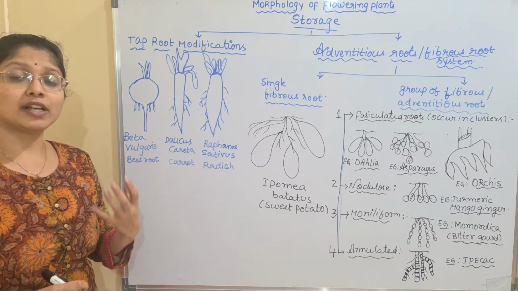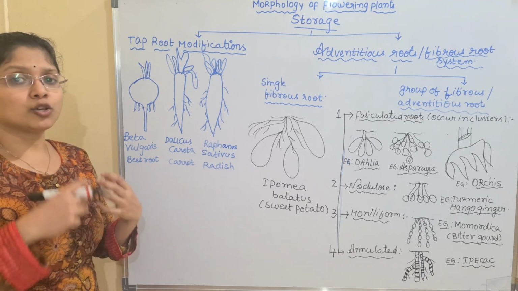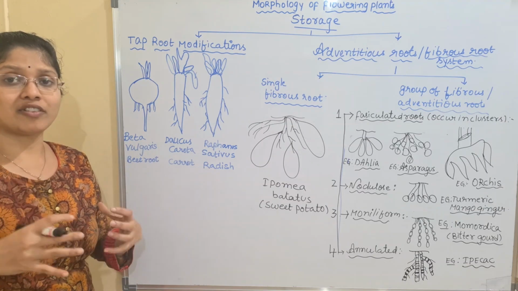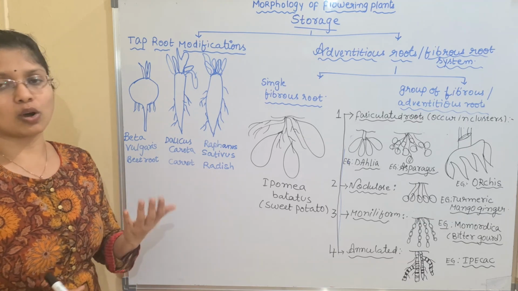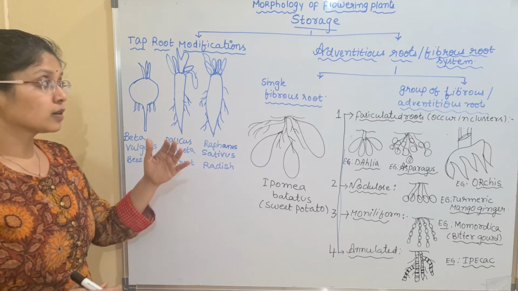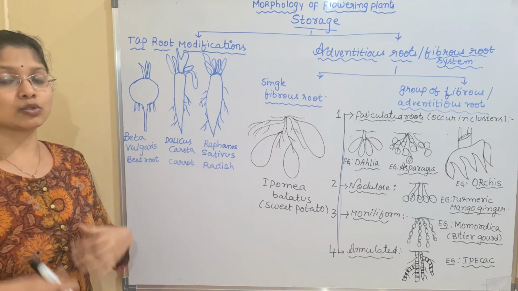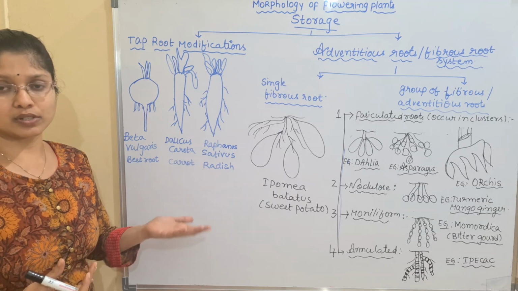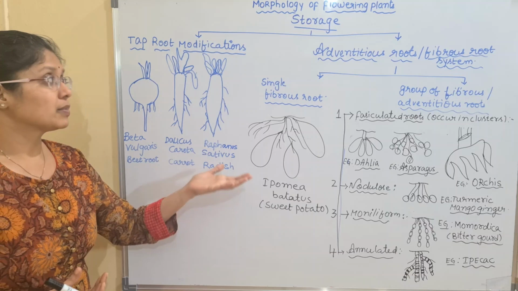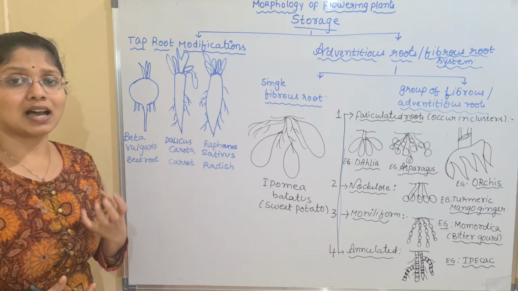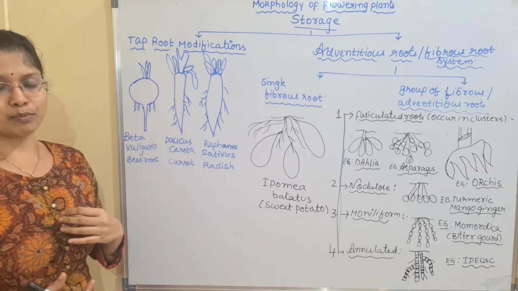Why? Because there the primary root will die soon, which is ephemeral in nature, and later it is replaced by numerous hair-like or fiber-like structures which originate from the base of the stem, and hence we call them adventitious roots. So both types of root systems have the ability to store food material. We have examples under both the taproot system as well as the adventitious root system. Both the fibrous as well as the tap roots have the ability to store starch inside them. So first we will learn about the taproot system.